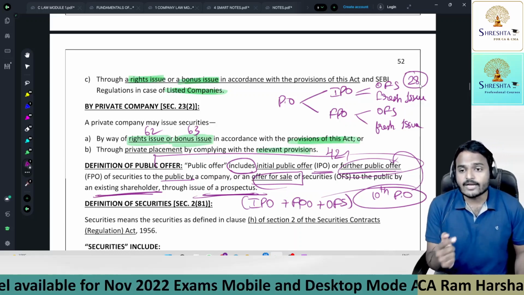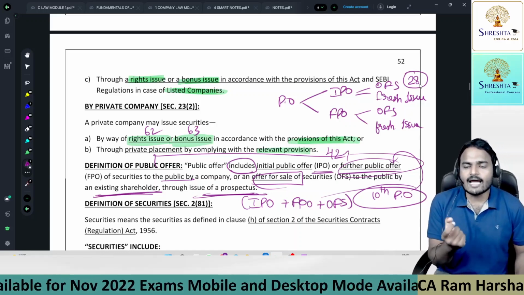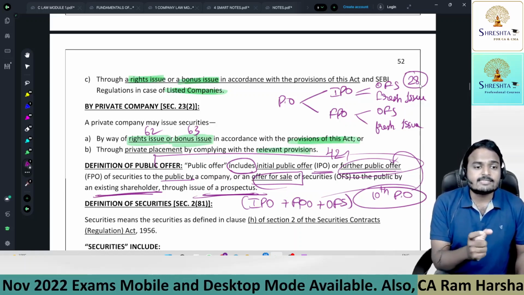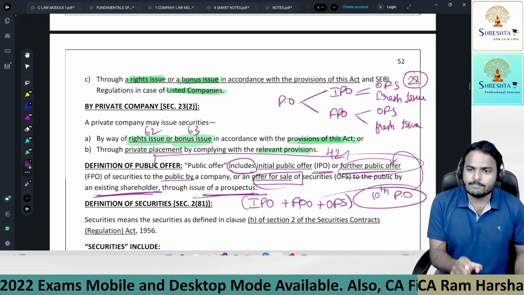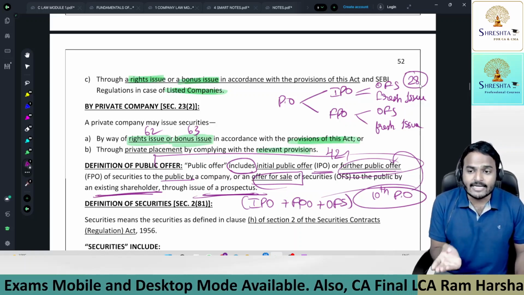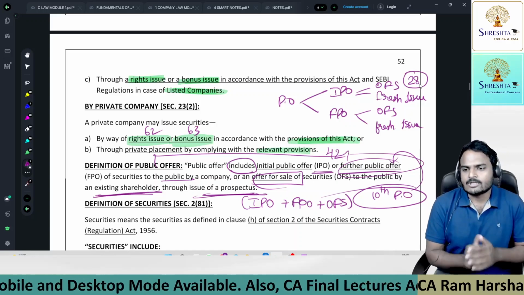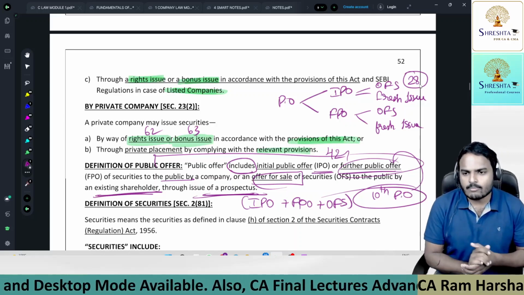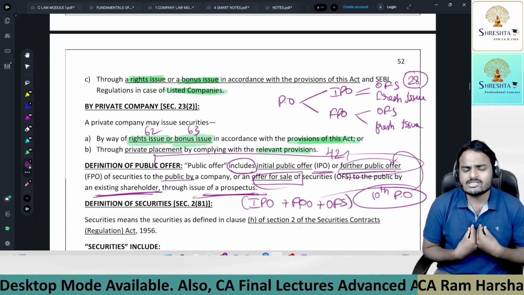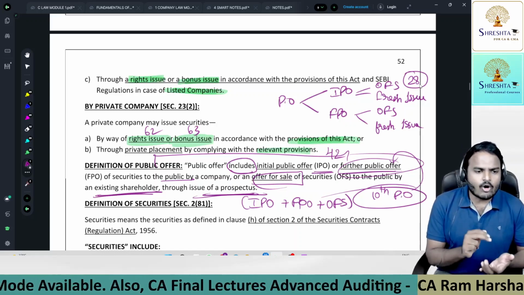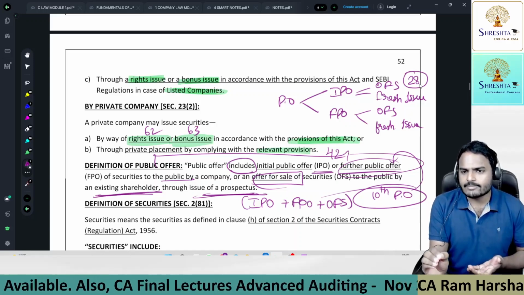And next one, fresh issue. Here I'm using the word sale. Sale is different, subscription is different. Through subscription, company share capital will be increased, but through sale there is no increase. For example, if you observe the stock market, I want 10 shares of Reliance Industries Limited. I'll open a Demat account and order 10 Reliance Industries Limited shares.